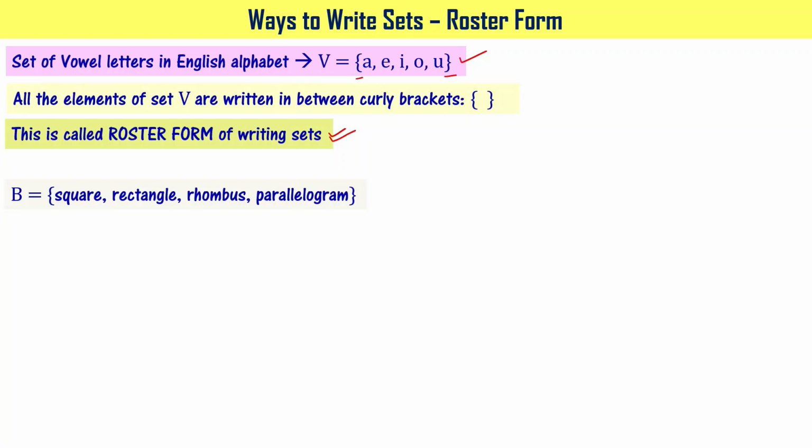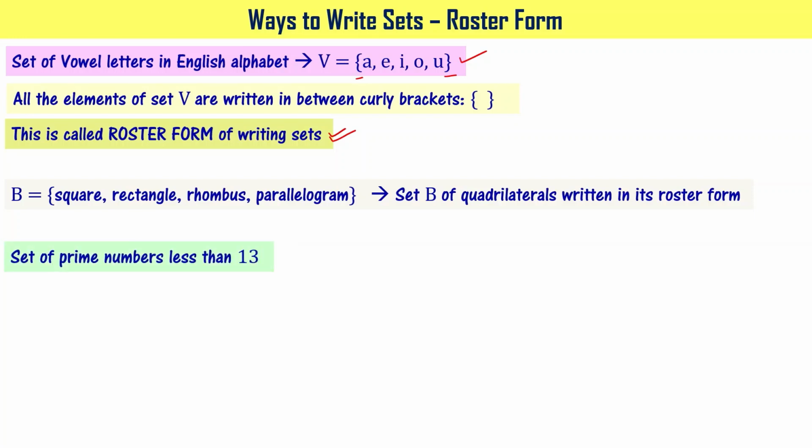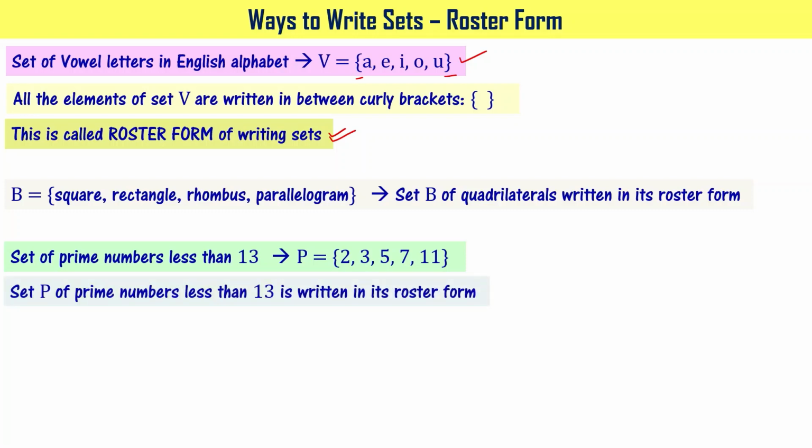B equal to square, rectangle, rhombus, parallelogram, we have written them in between curly brackets, right? So I can say that set B of quadrilaterals is written in its roster form, right? Set of prime numbers less than 13. If you have to write, you will be writing it as P equal to 2, 3, 5, 7 and 11 in between curly brackets, right? It means you have written set P of prime numbers less than 13 in its roster form.